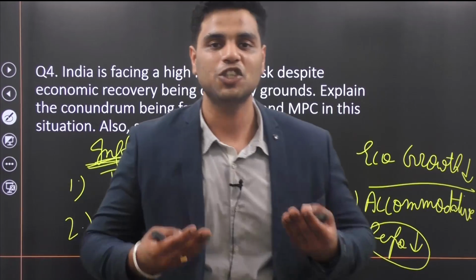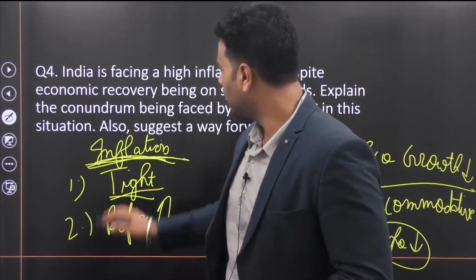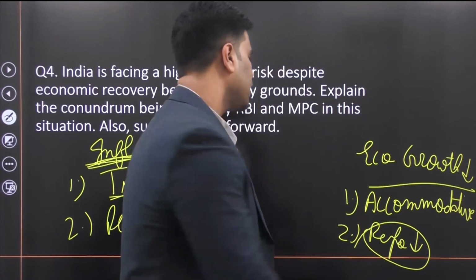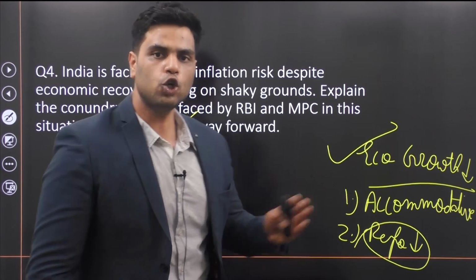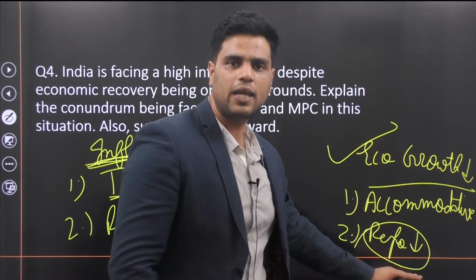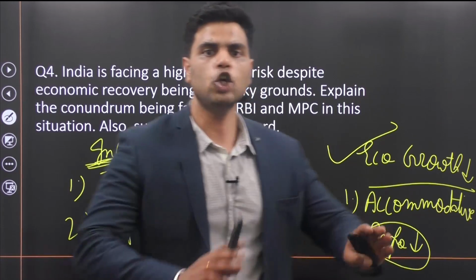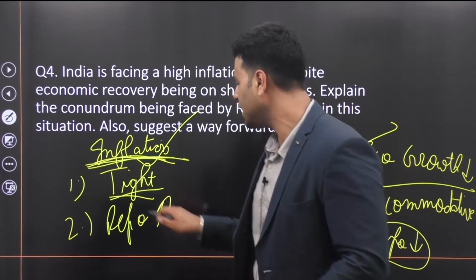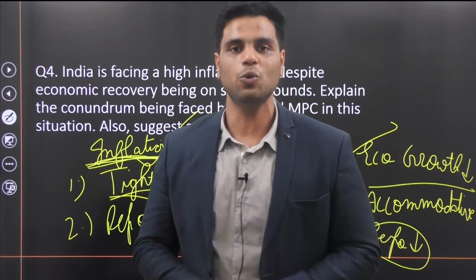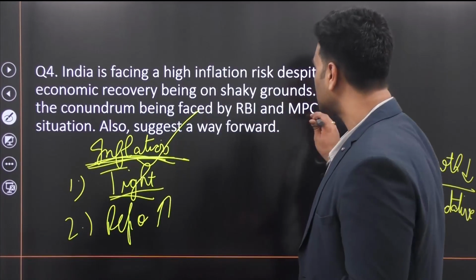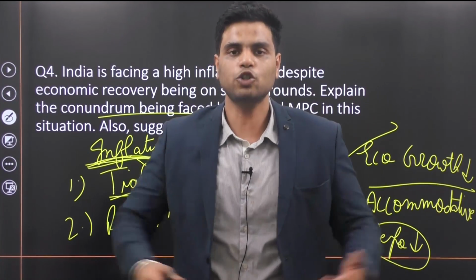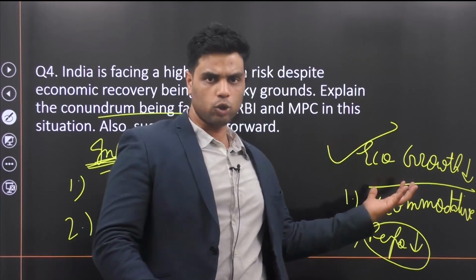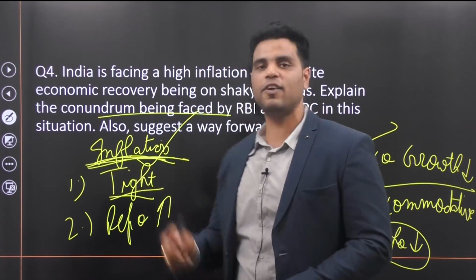But what is the situation now? Well, now inflation is also high. Recovery is also on shaky grounds. So what should RBI do? Should RBI target growth and keep repo rates low? Or should RBI be concerned about inflation and increase repo rate? What should RBI do? Don't you think RBI is in this situation of conundrum? RBI is facing this conundrum. What should it do? Should it focus more on growth aspect, or should it focus more on inflation aspect?